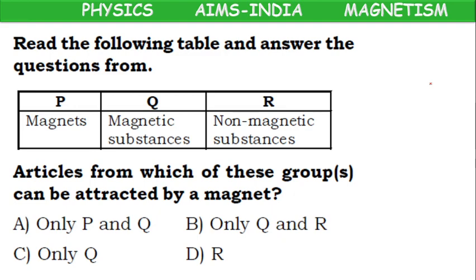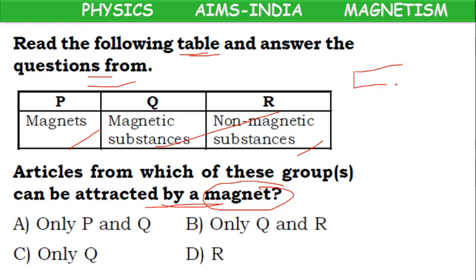Next, same table. Read the following table and answer: magnets, magnetic, non-magnetic. Articles from which of these groups can be attracted by a magnet? What is the answer, children?